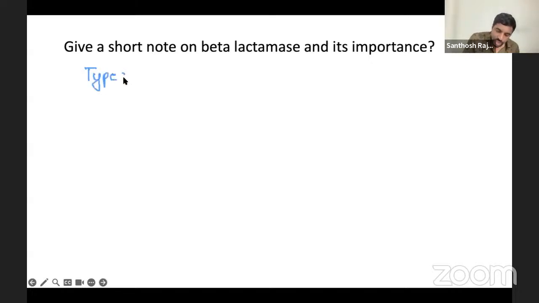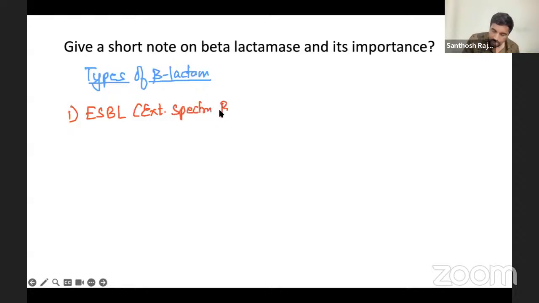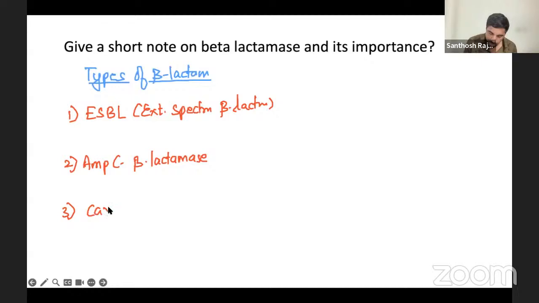Now let's talk about the types of beta lactamases. What are the types we have? First one is ESBL, extended spectrum beta lactamase, number one. Then we have AmpC beta lactamases. And the last one is carbapenemase. So these are the three things you're going to write: ESBL, AmpC beta lactamase, and carbapenemase.